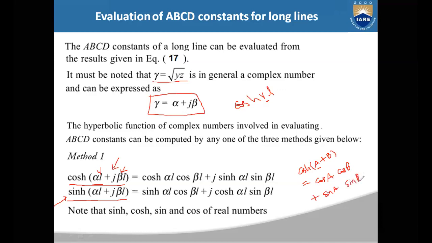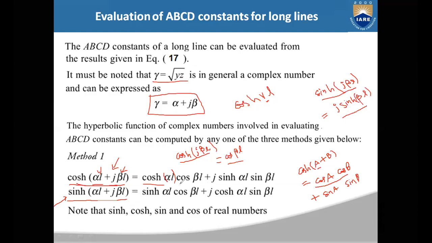Okay, here a is alpha L and b is j beta L. So now this equation becomes cosh of alpha L and cosh of j beta L. Cosh j beta L can be written as cos beta L, and sinh of the complex number j beta L can be written as j into sinh beta L. So cosh j beta L will be equal to cos beta L, and sinh j beta L can be written as j into sinh beta L.